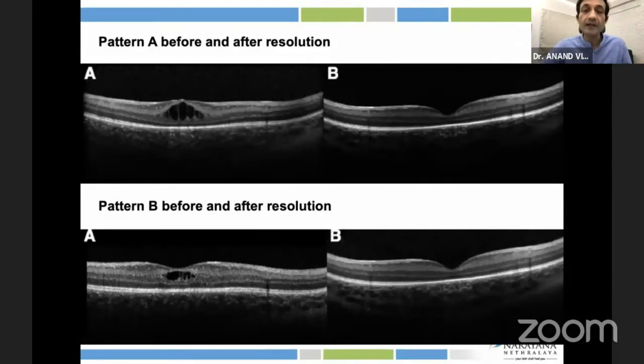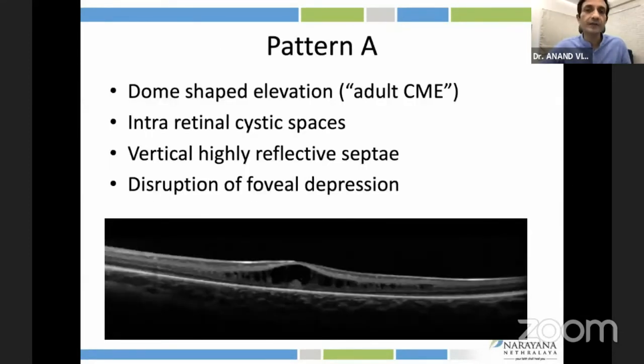In pattern A, there was a complete disruption of the foveal dip. And in pattern B, there were these foveal and parafoveal hyporeflective spaces in the inner retina. And the B picture on the right are the same babies after a few weeks spontaneously resolving. These were not treated in any form, not even with topical drops to sort of reduce the edema. And it turns out that it just could be a physiological variation of inner retinal changes.